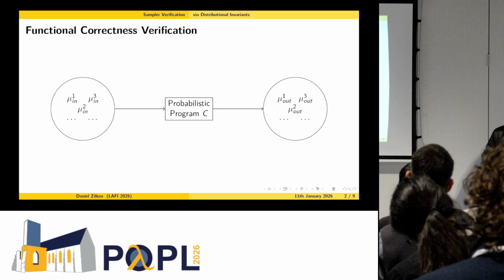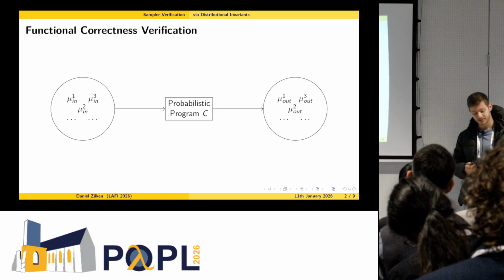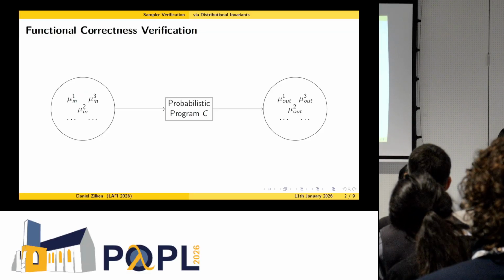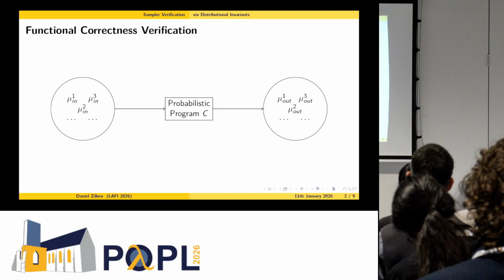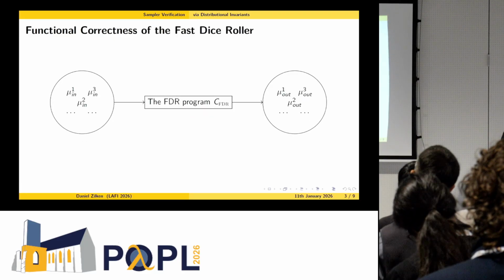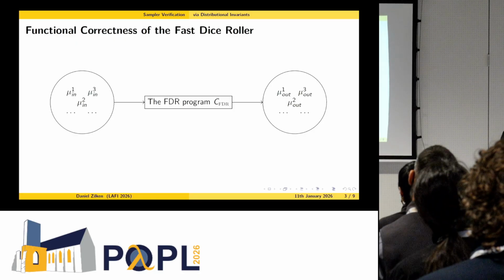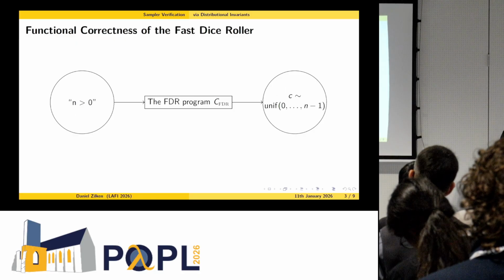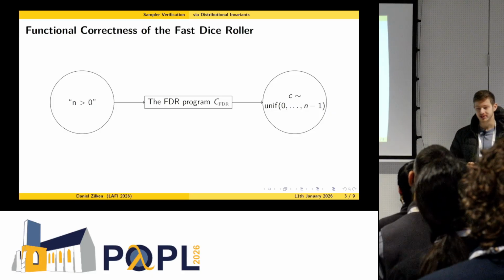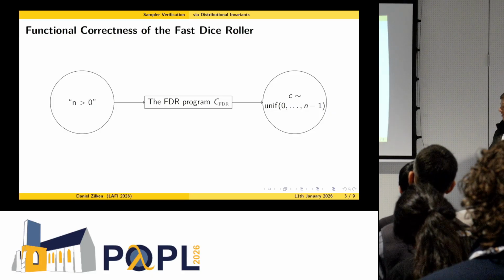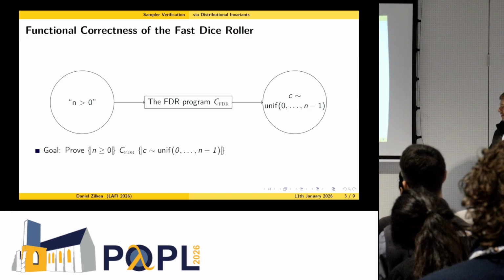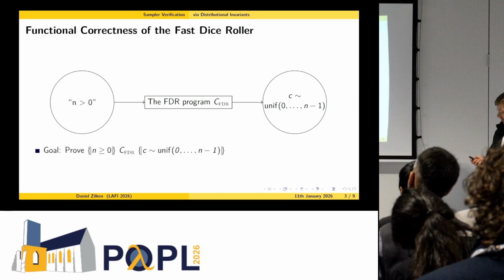Okay, it turned out our approach works particularly well to verify sampler algorithms, and our running example will be the so-called fast dice roller program. And for the fast dice roller program, we want to verify that when we start the program on any input distribution where n is greater than 0, then on the output, the variable c is uniformly distributed between 0 and n minus 1. So in the end, our goal is to prove this Hoare triple.